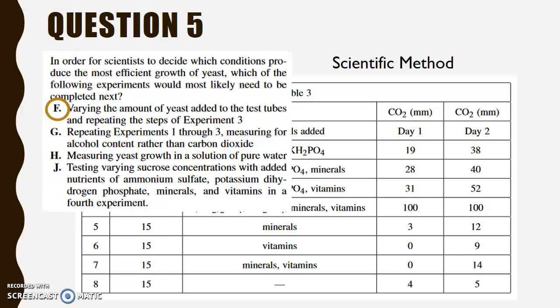Now, because this is an overview, I went straight to the answer. However, in future videos, again, I will go through and I will explain why each other answer choice is incorrect. Just to recap, when you see a research summaries passage, make sure that you're paying attention to each of the studies presented and the variables that change between each study.